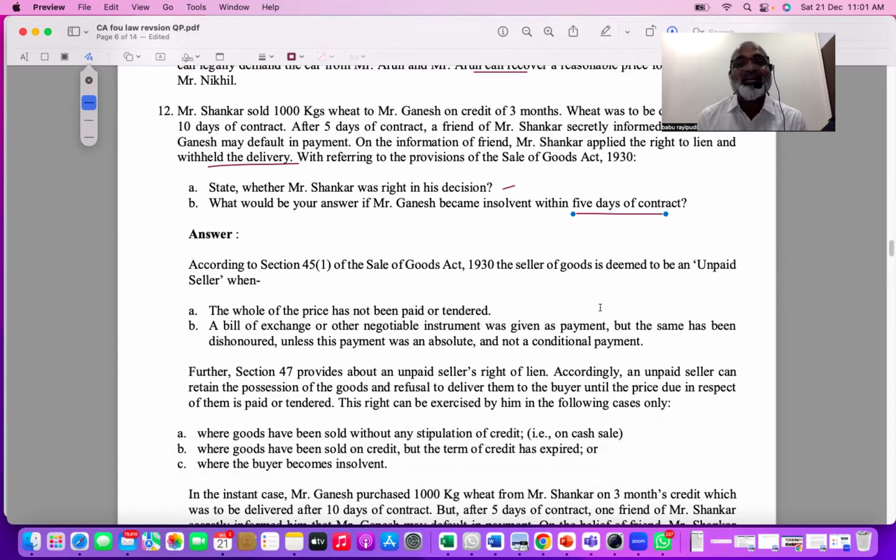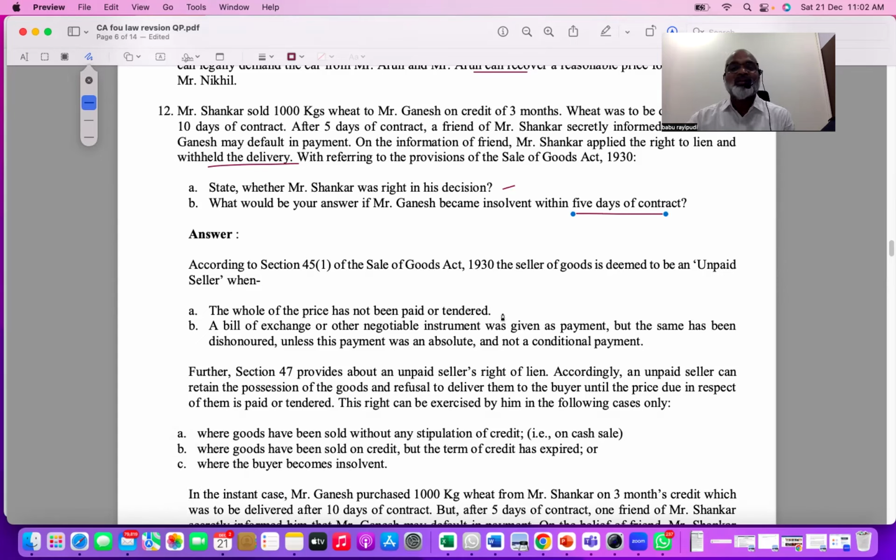So this question clearly tells us, if the seller is an unpaid seller, under what circumstances we will treat the seller as an unpaid seller. The second important thing is, if the seller has become an unpaid seller, then what rights does he have? He has the right of lien, right of stoppage, right of resale. But over here, the question is lien. So under what circumstances can lien be exercised? So the first point is what?